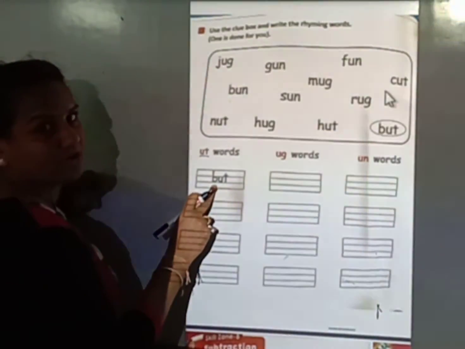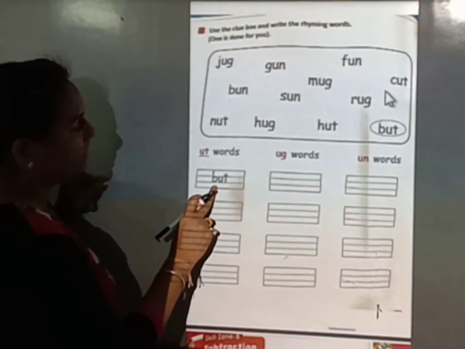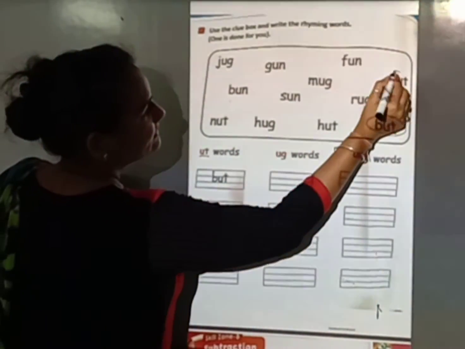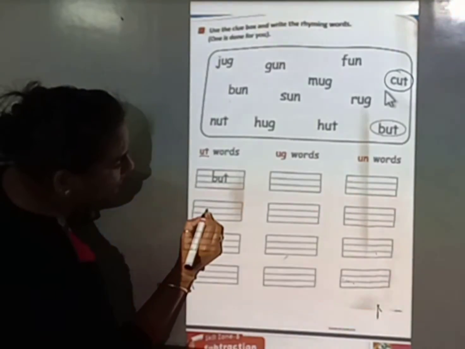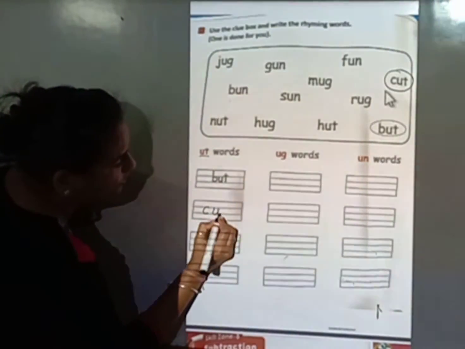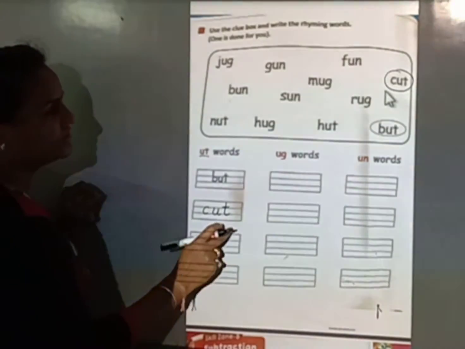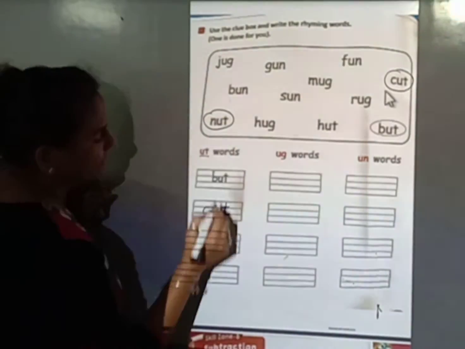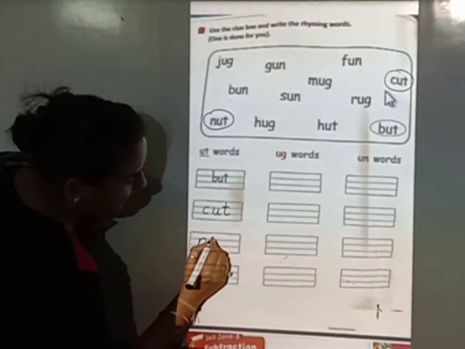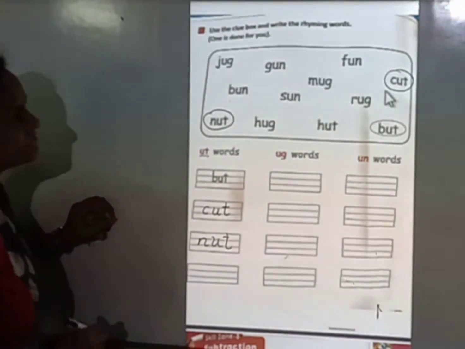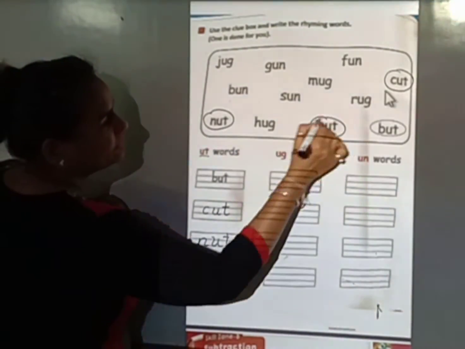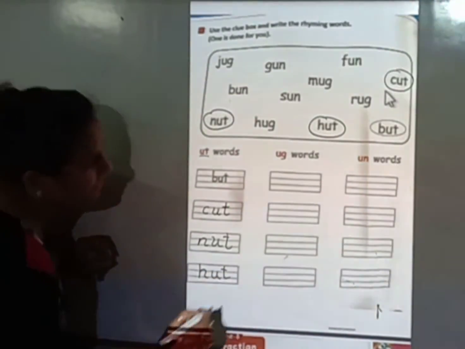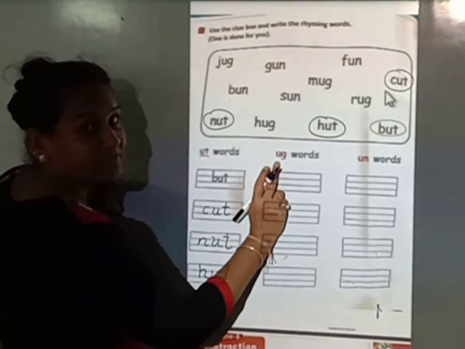B-U-T. One is already given. Now we find another UT word. Here C-U-T. So you write here C, U and T. C-U-T, cut. Now we find one more UT word. N-U-T, nut. And this is also a UT word. H-U-T, hut.